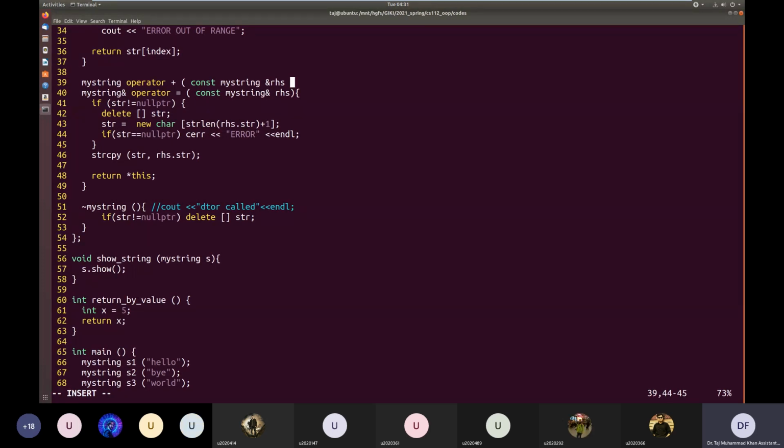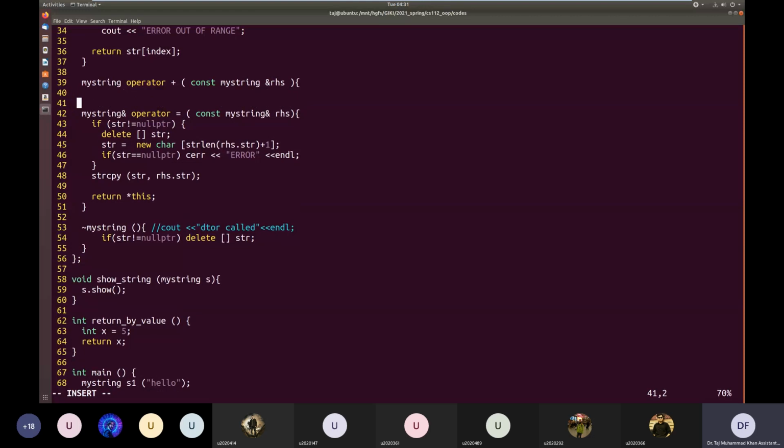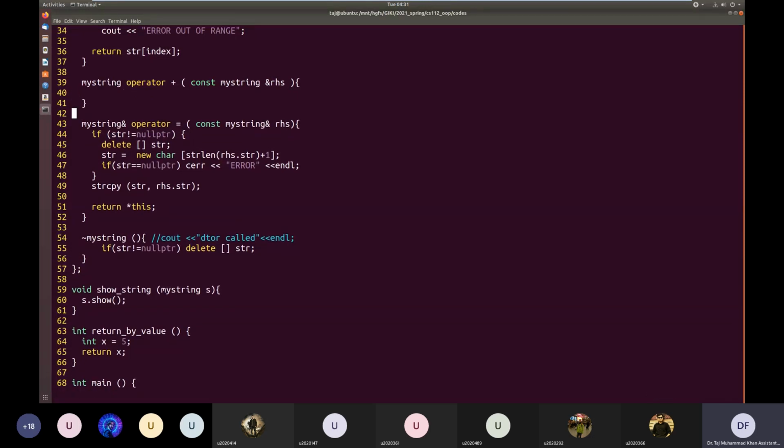The LHS one, the one to the left hand side of the plus operator, is the object for which the function would have been called. So we will already have access to the elements of that object, and we do not need to pass it as an argument. So let's define plus for our myString object as a concatenation operator. The sum of two strings is the string that you obtain by concatenating those two strings. So let us implement this.